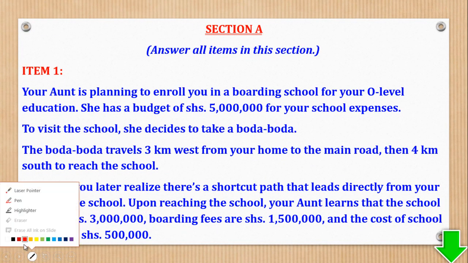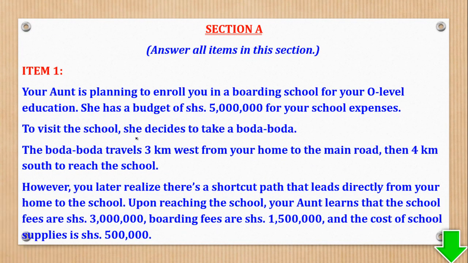So this paper contains two sections. Section A is compulsory and section B is for choosing. But because this is revision, we shall attempt all the items. So let's start with item 1.